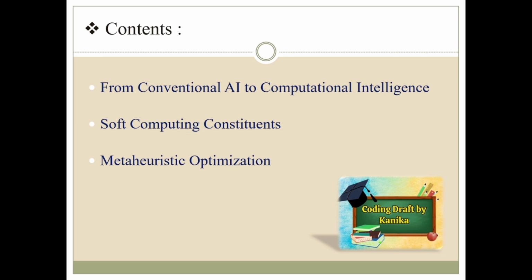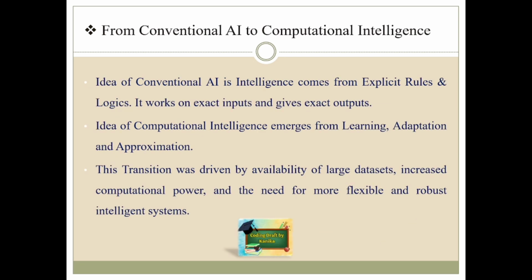Now let us start today's lecture. Firstly, we will understand how AI evolved from conventional AI to computational intelligence. Initially, the idea of conventional AI was based on strict rules and logic. It works on exact inputs and gives exact outputs.